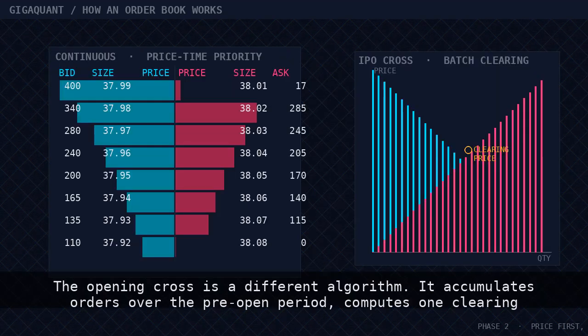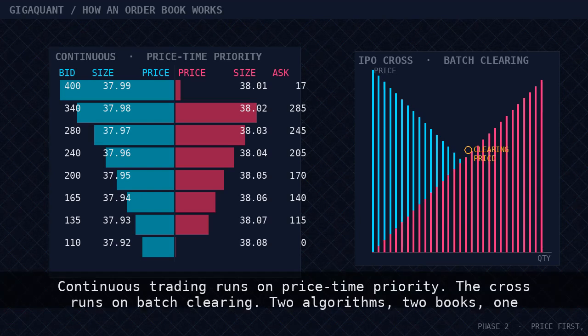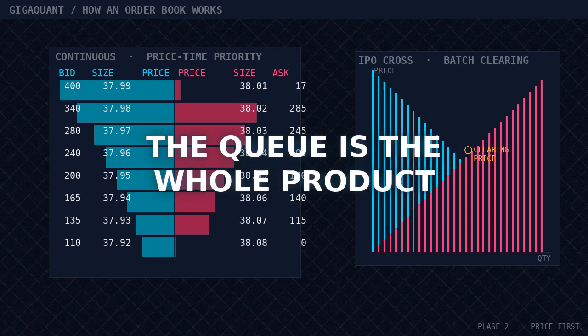The opening cross is a different algorithm. It accumulates orders over the pre-open period, computes one clearing price where aggregate buy interest equals aggregate sell interest, and executes every eligible order at that single price. Continuous trading runs on price time priority. The cross runs on batch clearing. 2 algorithms, 2 books, 1 exchange. The queue is the whole product.